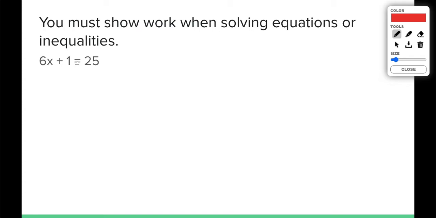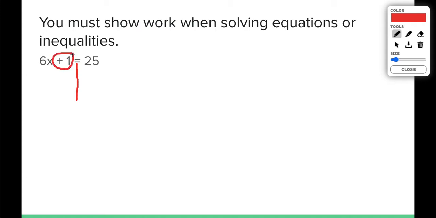Here's what we mean by start as far away from the variable as possible. First thing I'm going to do is draw a line. Whatever happens on one side of that line also has to happen on the other side of the line. Go to the side that holds your variable. Over here we have 6x plus 1. Start with the piece that's farthest away from the variable but on the same side. That would be our plus 1.